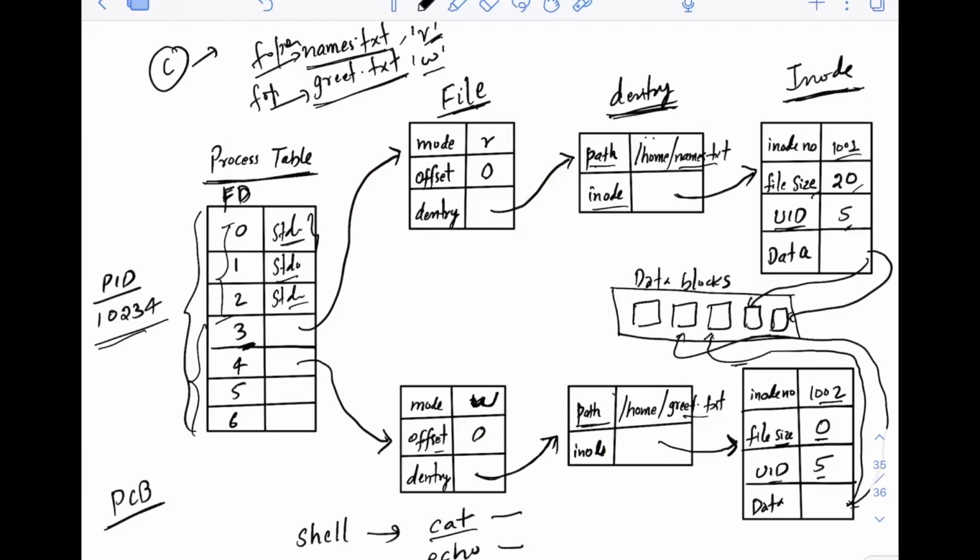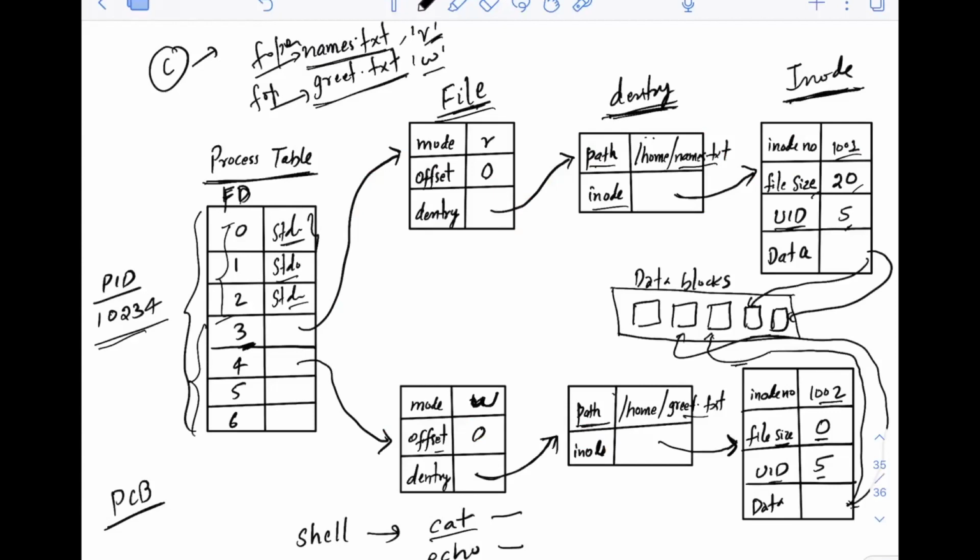So I hope that now you would have understood these 4 important data structures, like file and Dentry. I have not discussed much about superblocks here. The reason is superblocks are mostly used for storing information about the file system itself: how many inodes are free, how many blocks are free, what is the mount point and all of this. That's why I have not connected much with superblocks here, but that is also important.